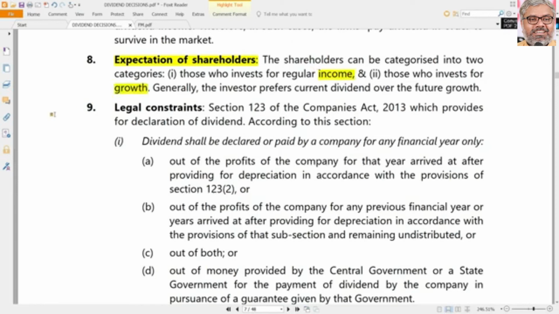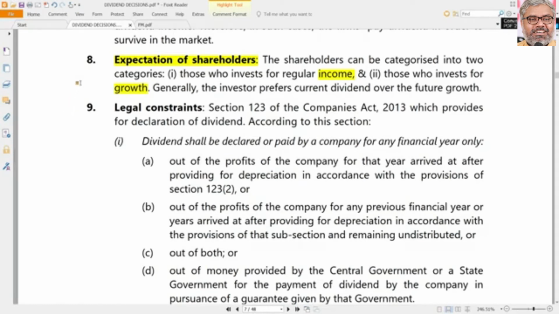How do you know that? You cannot take a survey of how many of you want income and how many of you want growth. They will anyway express themselves in the AGMs, annual general meetings, that they want dividend or they don't want dividend. Still, the company somehow has to try to balance these two expectations. It is not easy, because there will always be people of both kinds. If you satisfy the people who want growth by not distributing dividend, retaining the earnings and investing them in a fantastic investment opportunity, at the same time you are disappointing those who expected dividend.